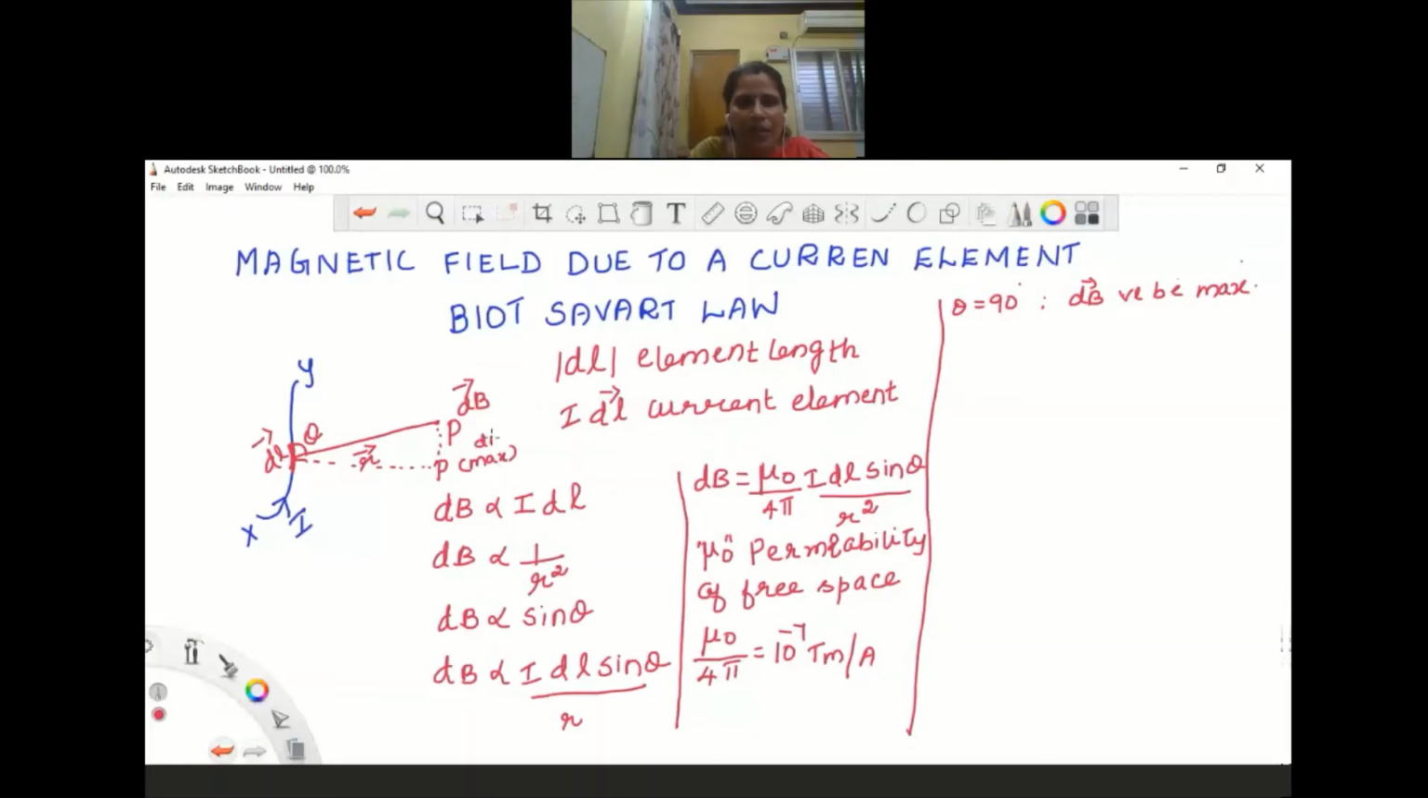dB will be maximum here. But when we move the point P from here to here, it will become weaker, weaker, weaker. When it reaches this point, the strength will become minimum because the angle between the dl vector and the r vector will become 0. Then what is sine 0? Sine 0 is 0. So dB will be minimum.